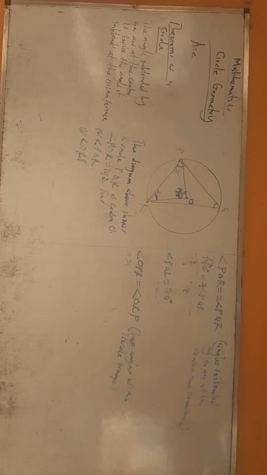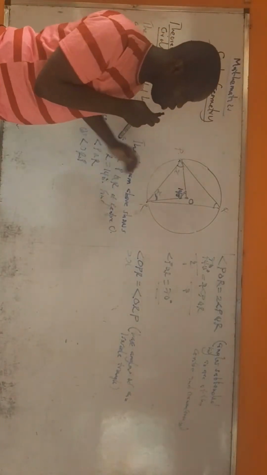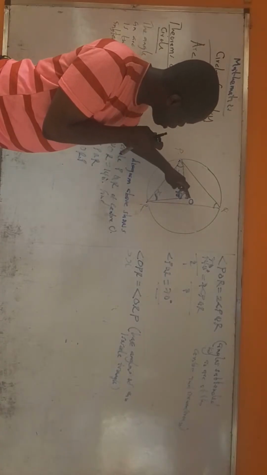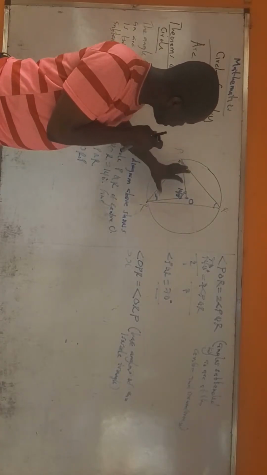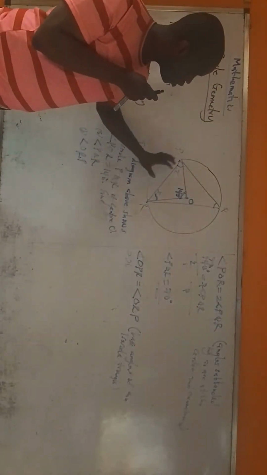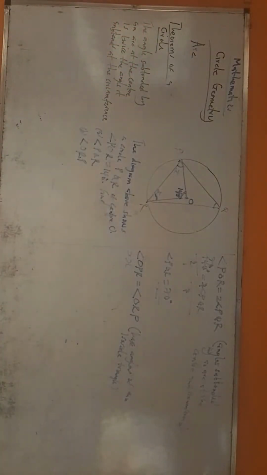All right, let me begin. Now look at it. I was saying that angle OPR and angle ORP, they are equal. Why? Because they are base angles of an isosceles triangle. Base angles of an isosceles triangle, they are equal. I hope you understand that.